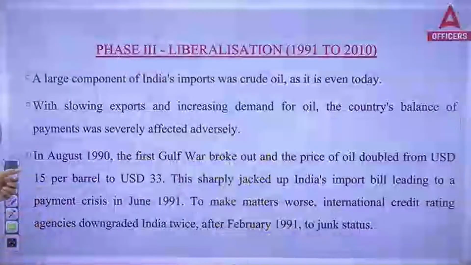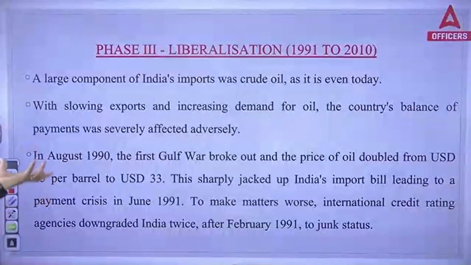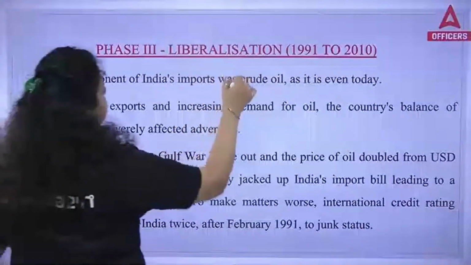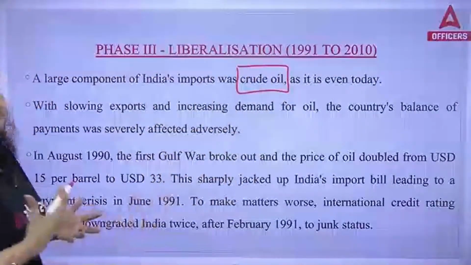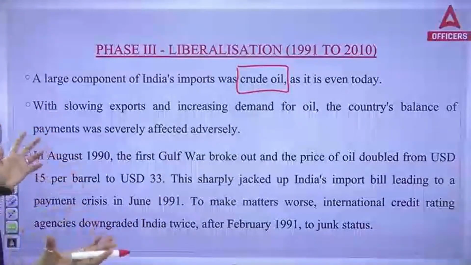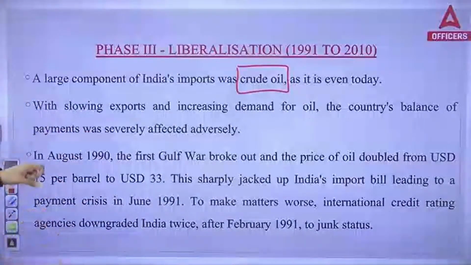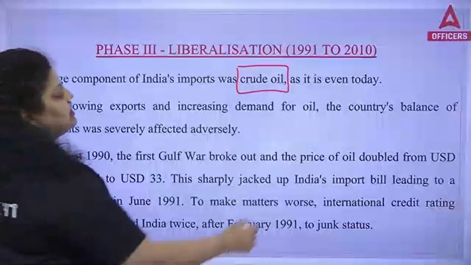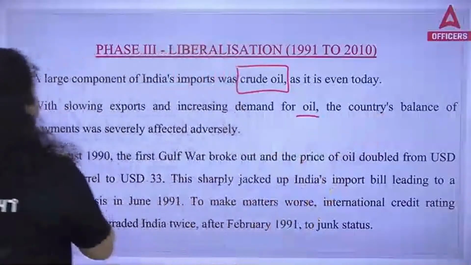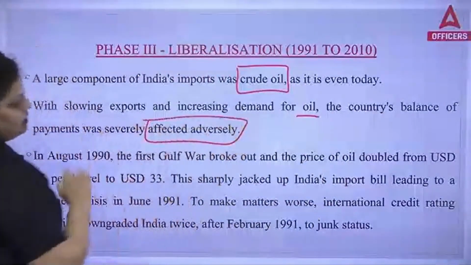So let's continue. This is what we're talking about here. Because of the import of crude oil, the balance of payment, or balance of trade, always stays on the deficit side. Now, with slowing exports and increasing demand for oil, the country's balance of payment was severely affected adversely.